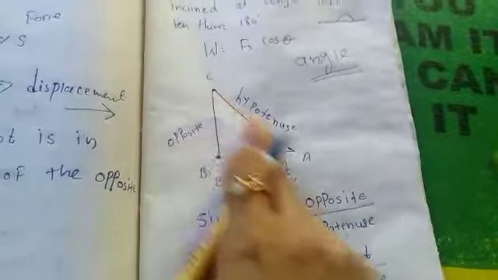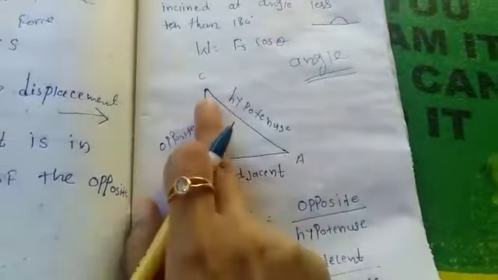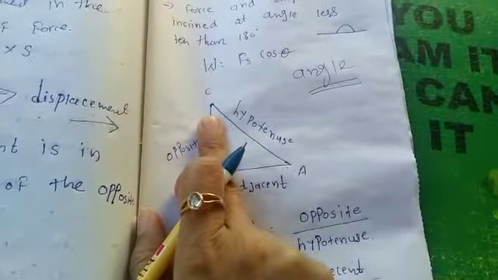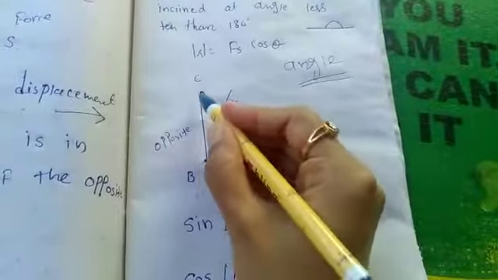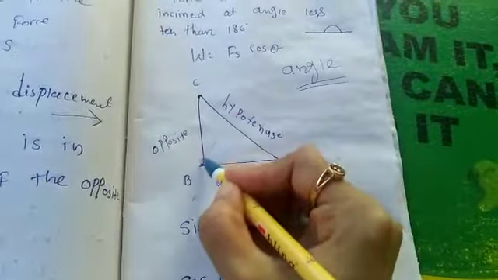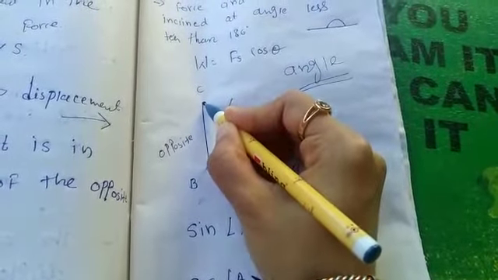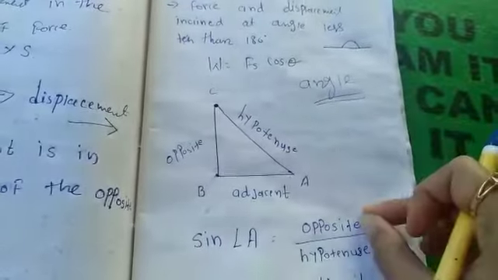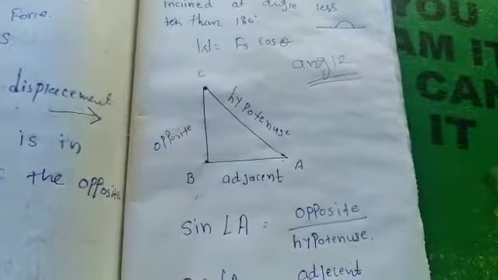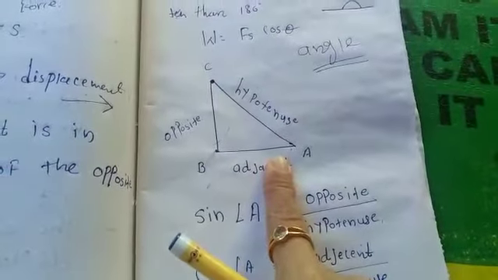So let's see here is the triangle. Just take an example that this is the object, and you are pulling from this side. Consider this is the object, and from the end point you are pulling this object from this side. Right? So here is the opposite, hypotenuse and adjacent, you know that, right?